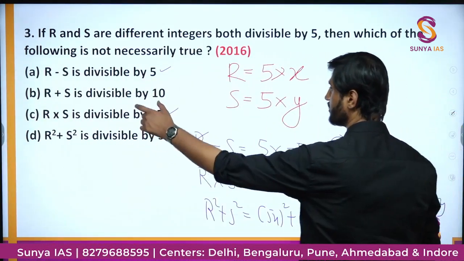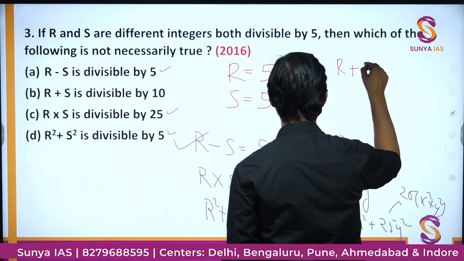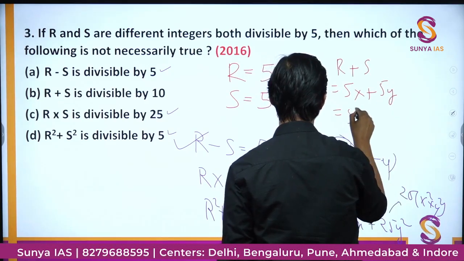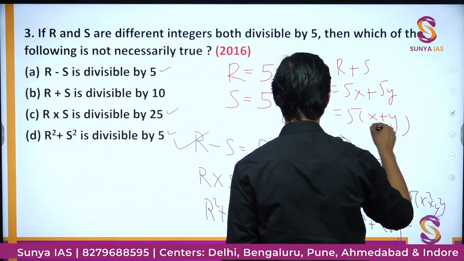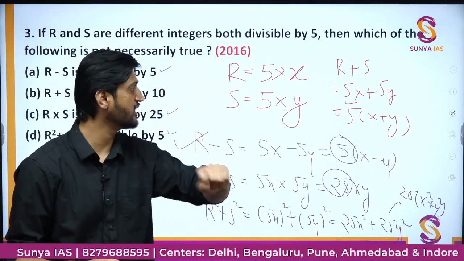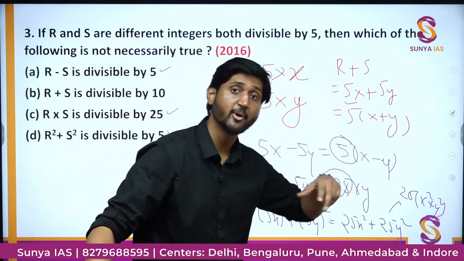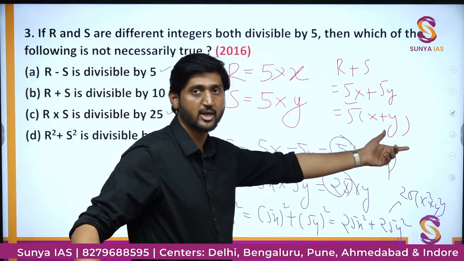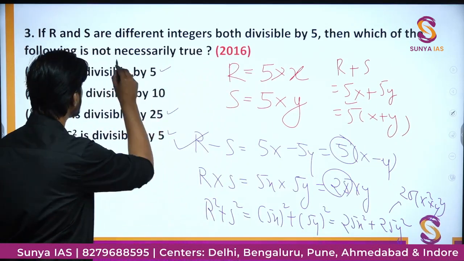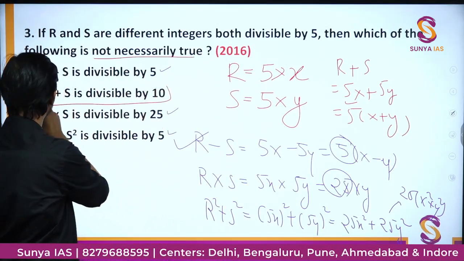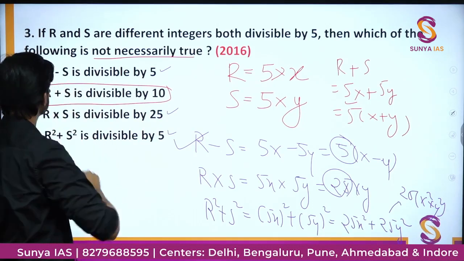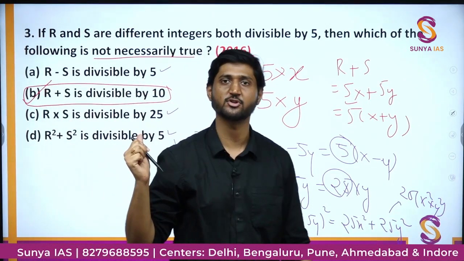Because when you have R plus S, it becomes 5x plus 5y, or simply you take 5 common, 5 times x plus y. Here is a factor of 5, that's okay, but there is no other factor which guarantees that there will be a 2 also. There might be a 2, but it might be the case there is no 2 at all in the factor there. So it is not necessarily true that it is divisible by 10. It might be, but not with surety. So we have option number B here as the correct option for this particular case.